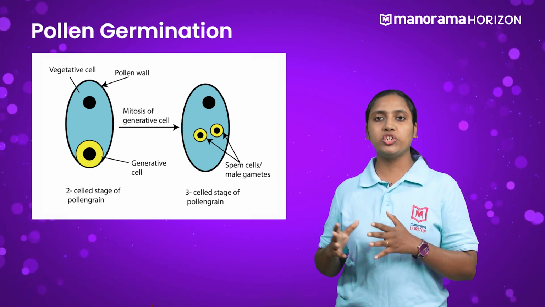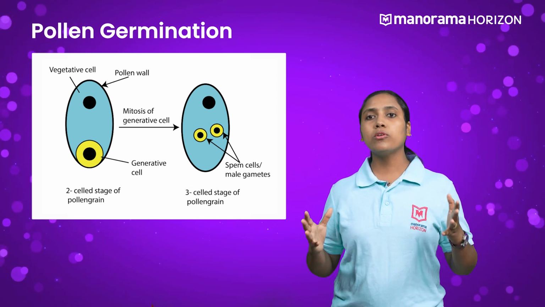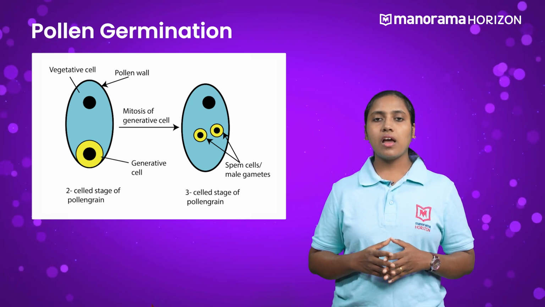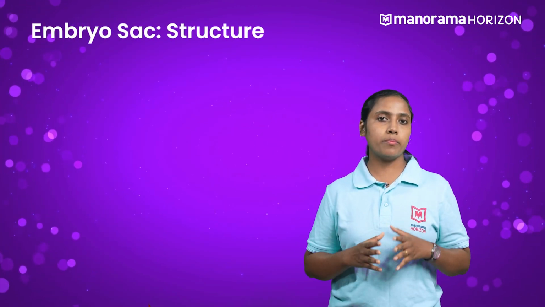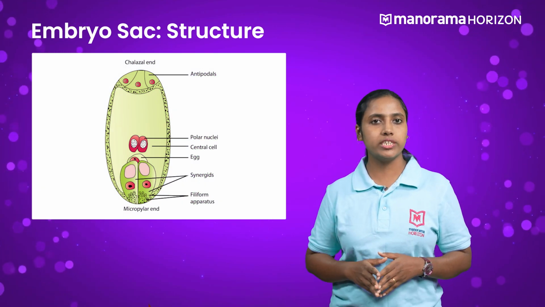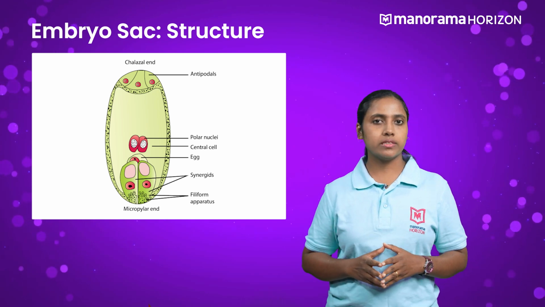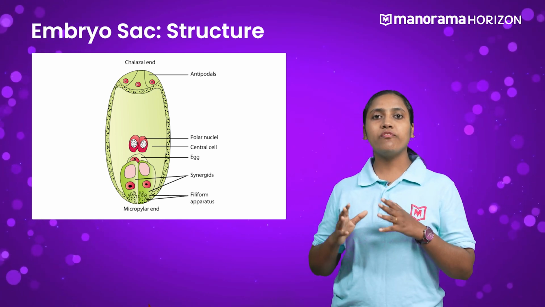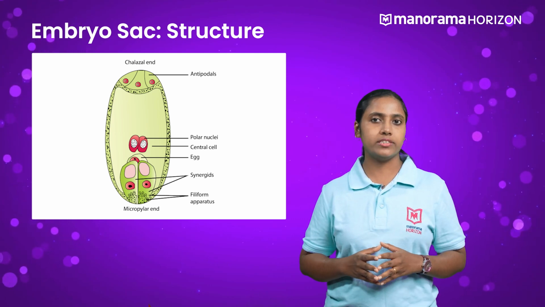Pollen grains have germ pores to allow the growth of pollen tubes. But what about the ovule? How does a pollen tube enter an ovule? We know that an ovule has an embryo sac in which an egg cell and two synergids are present in the form of an egg apparatus. The synergids have filiform apparatus present at the micropylar end.